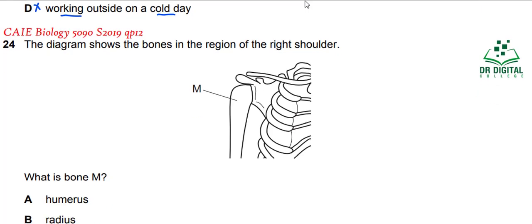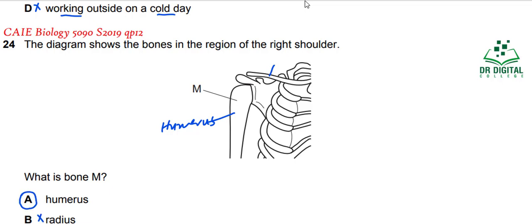In question 24, the diagram shows the bones in the region of the right shoulder. You know that this is clavicle and this is humerus. So what is the bone M? M bone is humerus bone. So answer A is correct.